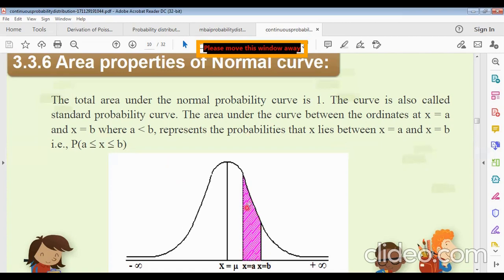We are taking the probability of this shaded area, and this shaded area lies between a ≤ x ≤ b. This is the formula for finding these types of area.